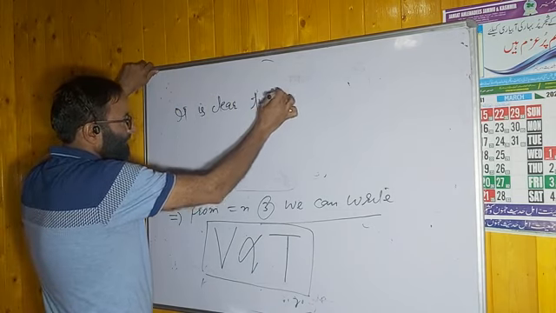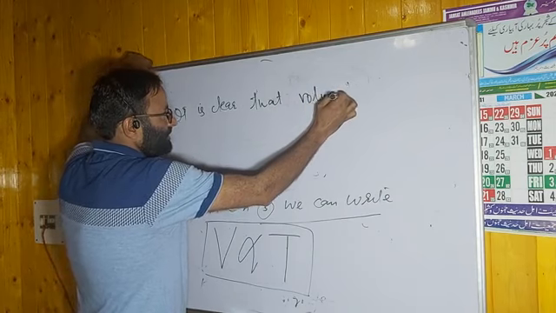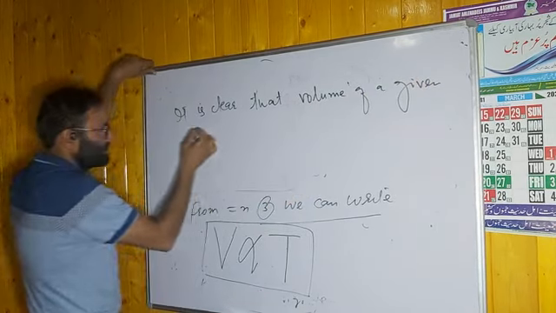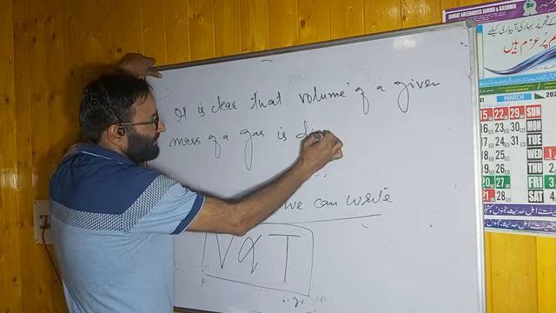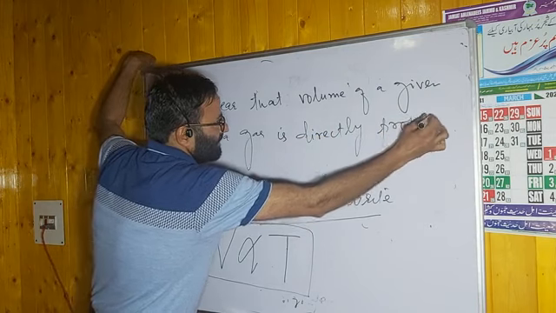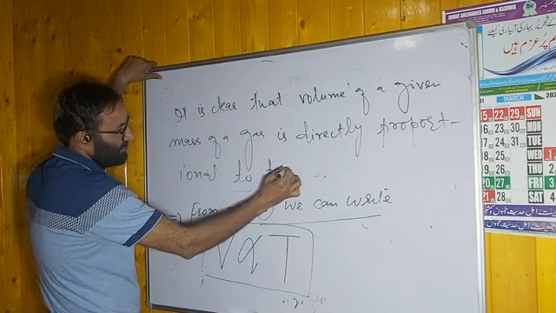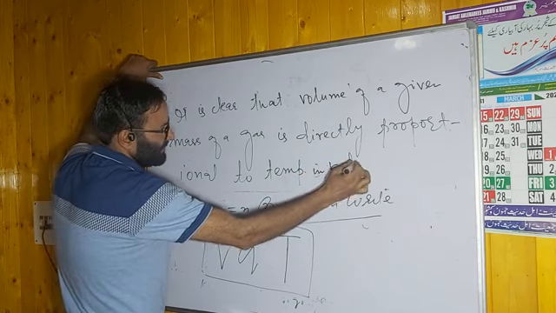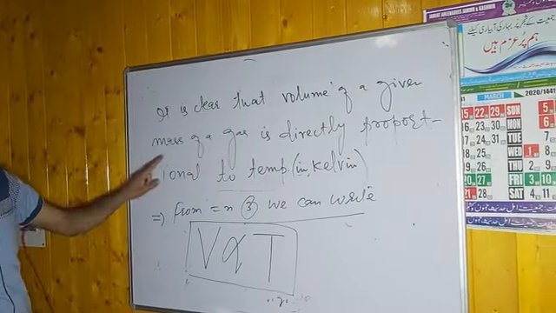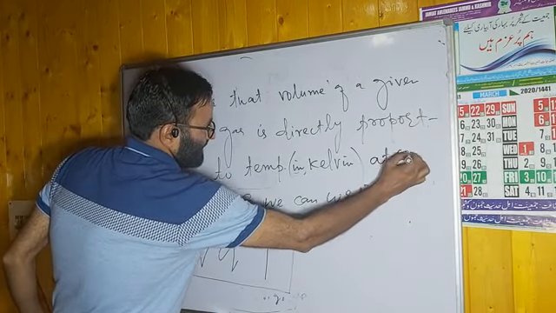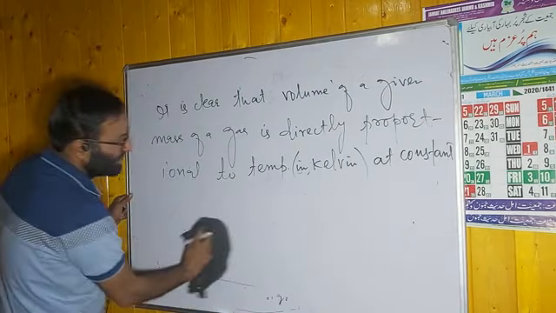It is clear that the volume of a given mass of a gas is directly proportional to the temperature in Kelvin. You have to remember this, temperature in Kelvin. This is what we said in statement number 1: the volume of a given mass of a gas is directly proportional to the temperature in Kelvin at constant pressure. This means that the statement number 1 we studied, we can derive from statement number 2, at constant pressure.